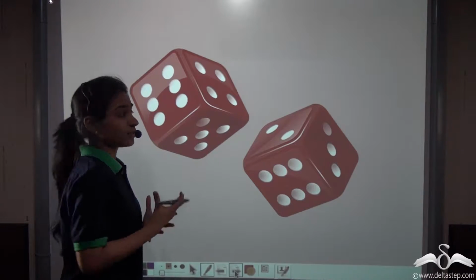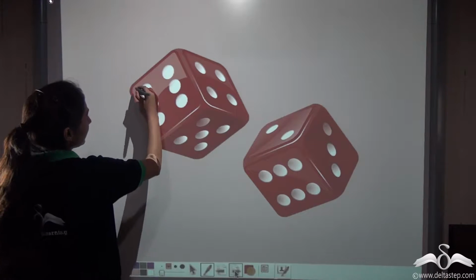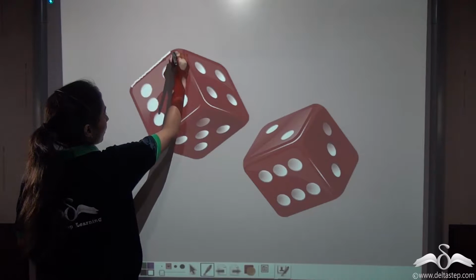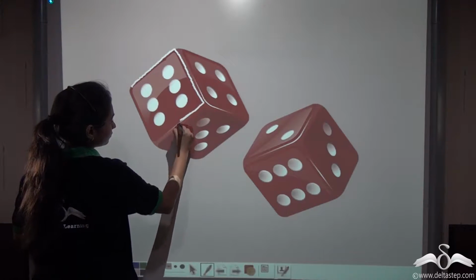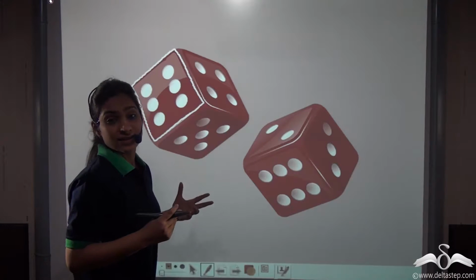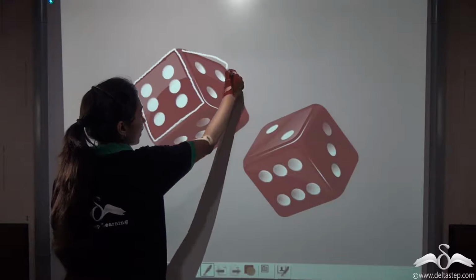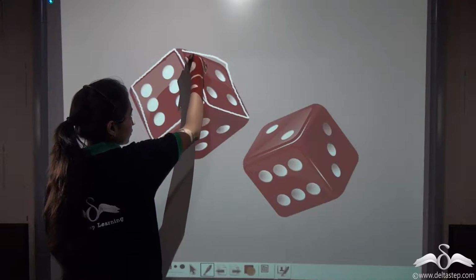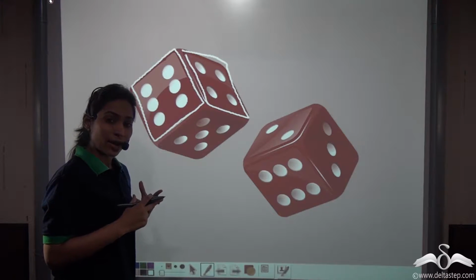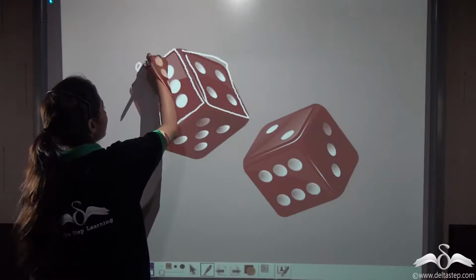Well, have you ever wondered what is actually the shape of this dice? Well, I can see that this dice has a face of a square and all its faces are actually the same size. That is, they all are squares. Now, what is a square? You know, it has two dimensions, that is length and breadth, and both the dimensions are the same. So, it is called an edge.